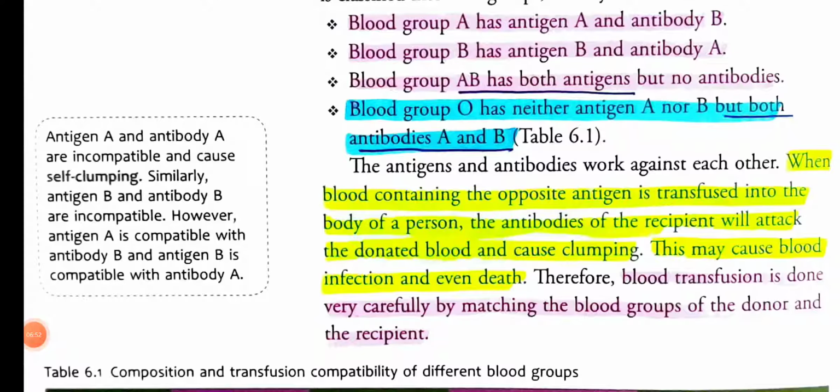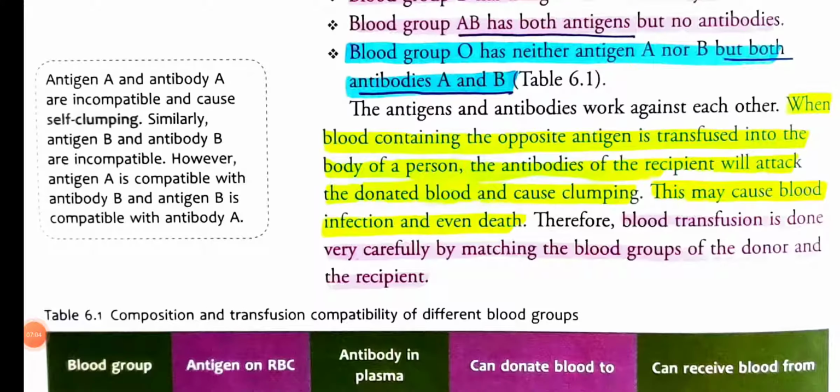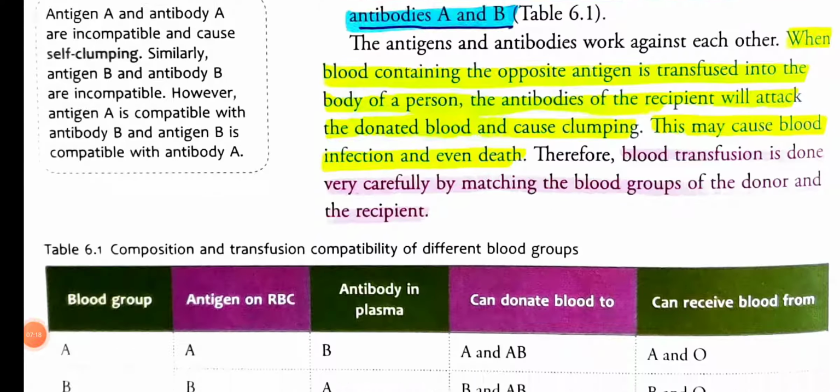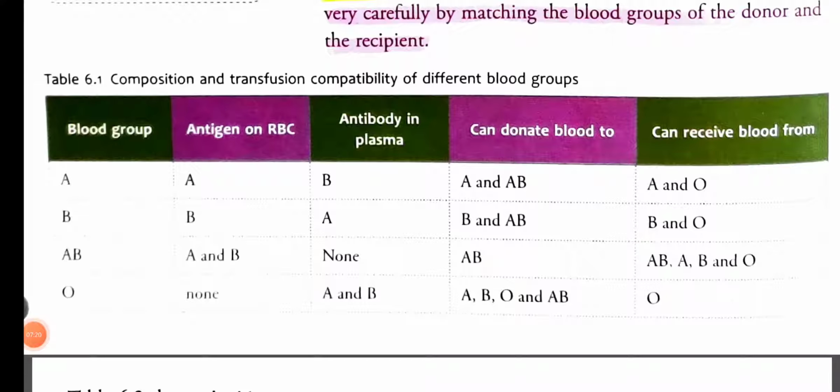Okay, so when blood containing the opposite antigen is transfused into the body of a person, the antibodies of the recipient will attack the donated blood and cause clumping. This may cause blood infection and even death. Okay, very critical thing. That's why proper cross matching needs to be done before transfusion, otherwise it may cause death. Therefore blood transfusion is done very carefully by matching the blood groups of the donor and the recipient. So here's a small chart.